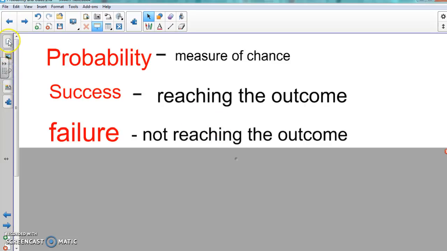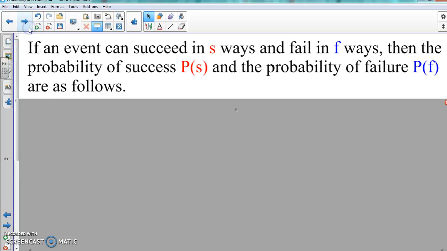Okay? Now, because we need to go into a thing called odds, we're going to have to go more in depth with this. So, here is the part that's needed. So write this down. If an event can succeed in S ways and fail in F ways, then the probability of success, P of S, and the probability of failure, P of F, are as follows. So again, probability of success is P of S, and probability of failure is P of F.